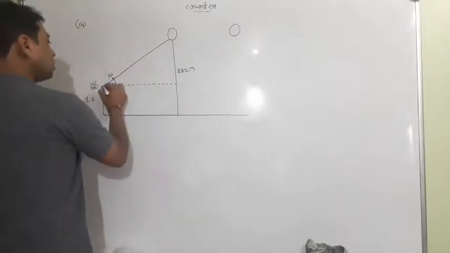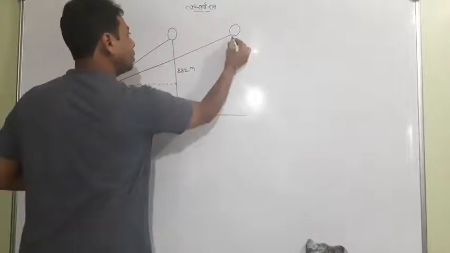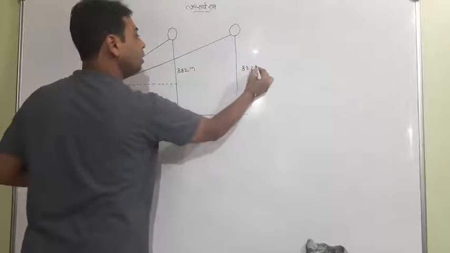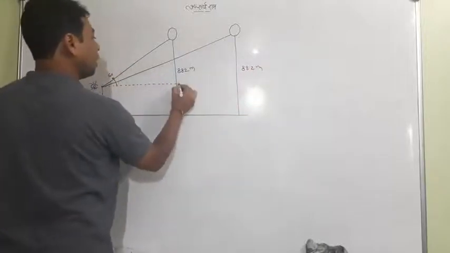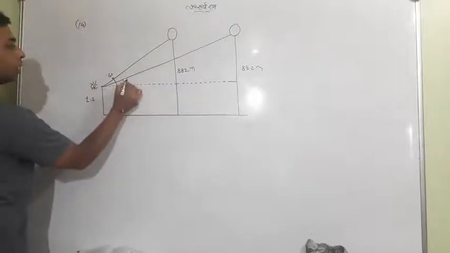When she looks at the balloon like that, the angle of elevation is the same height as in the last, 88.2 total, and suppose this angle is going to be 30 degrees.